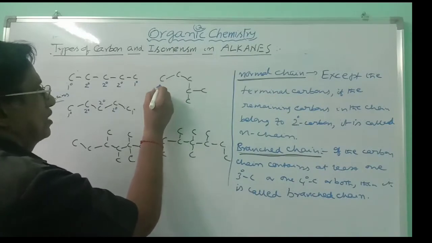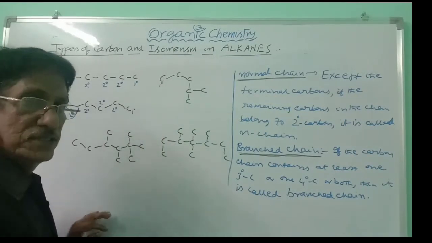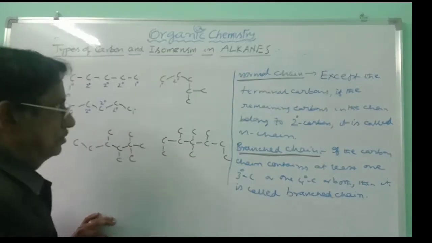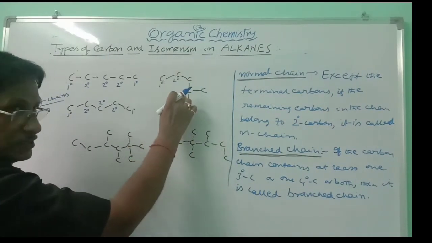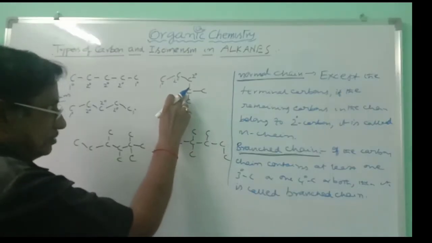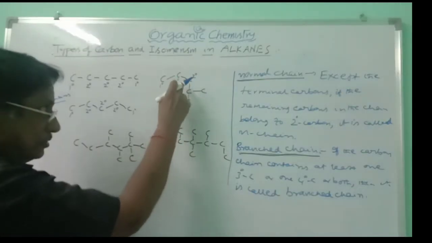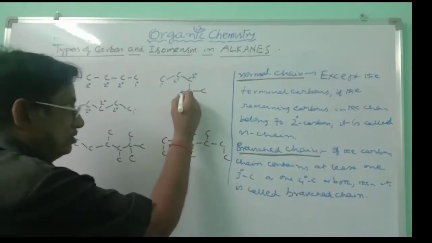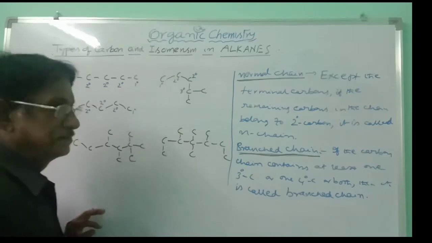The carbon attached to only 1 carbon is primary. This carbon attached to 2 carbons on either side is secondary. This carbon is also secondary. If you take this carbon, it is attached to 1, 2, 3 carbons, so this carbon is tertiary.